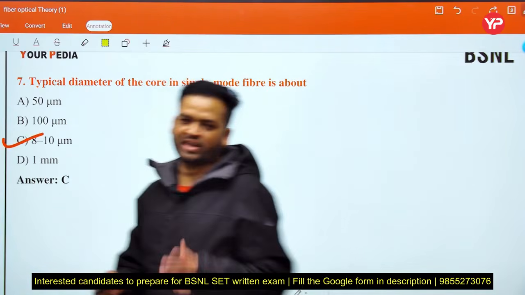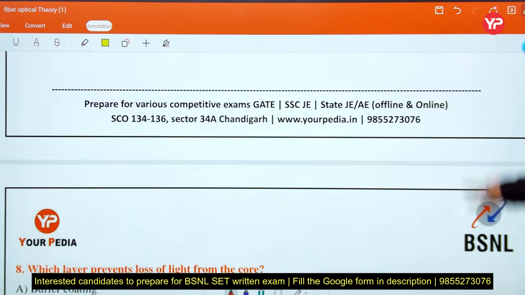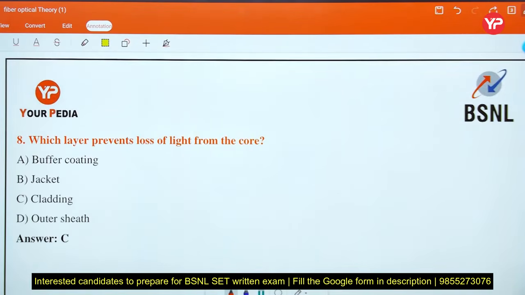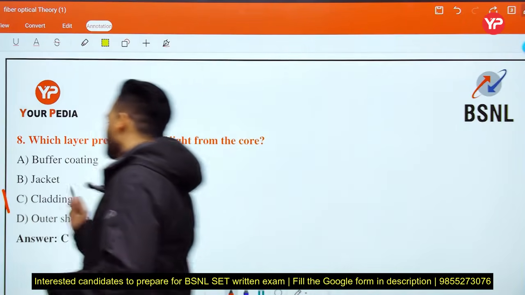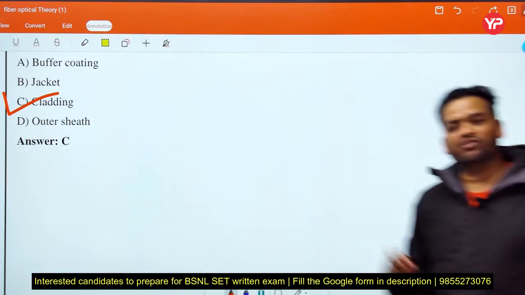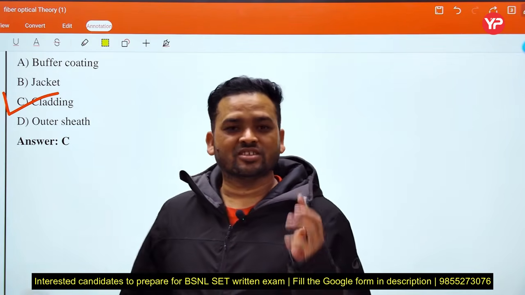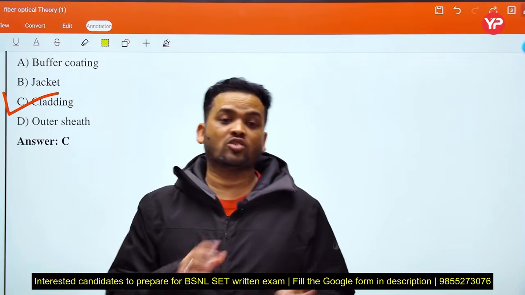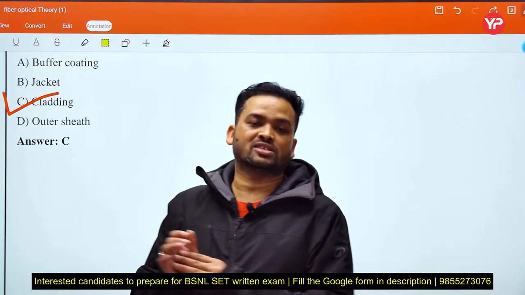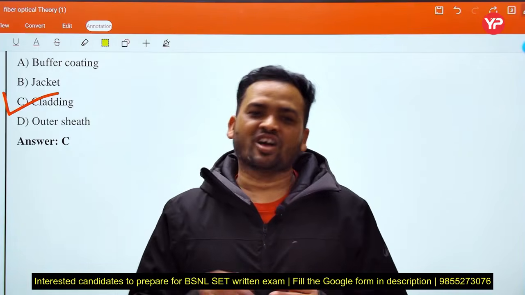50 to 62.5 is for multi-mode. Next, which layer prevents loss of light from the core? Buffer coating, jacket, cladding. Yes, cladding, which performs the total internal reflection. Okay, here this is very interesting. When we discuss total internal reflection, we study all the prerequisites like the meaning of high refractive index and low refractive index, on which factor refractive index depends, optical density and all. Okay, this is important.